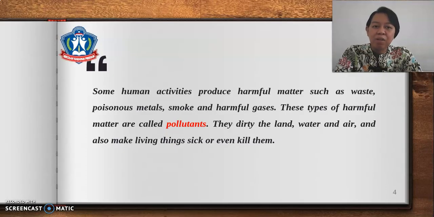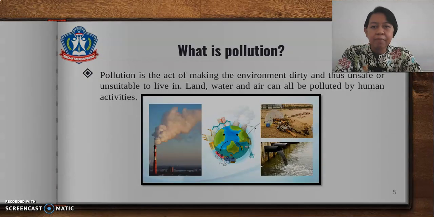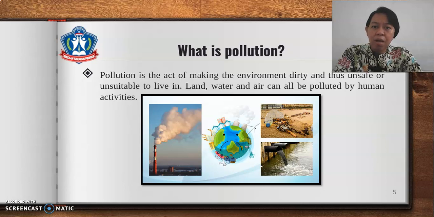Some human activities produce harmful matters such as waste, poisonous metals, smoke, and harmful gases. These types of harmful matter are called pollutants. They dirty the land, water, and air, and also make living things sick or even kill them. So what is pollution? Pollution is the act of making the environment dirty and thus unsafe or unsuitable to live in. Land, water, and air can all be polluted by human activities.